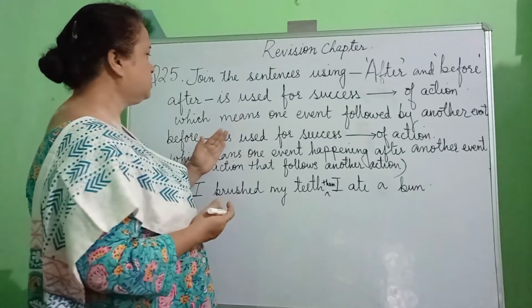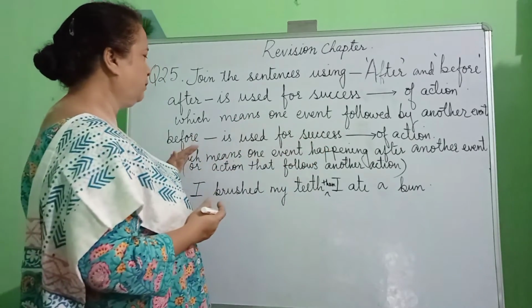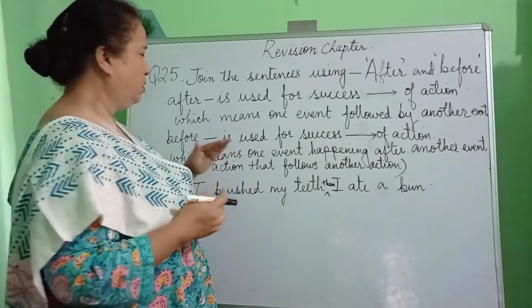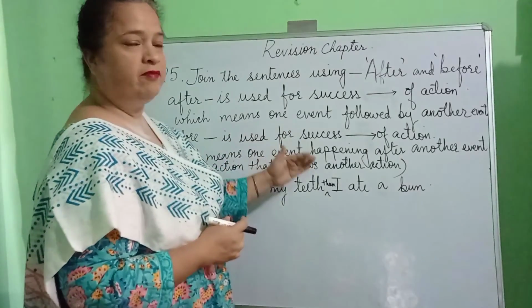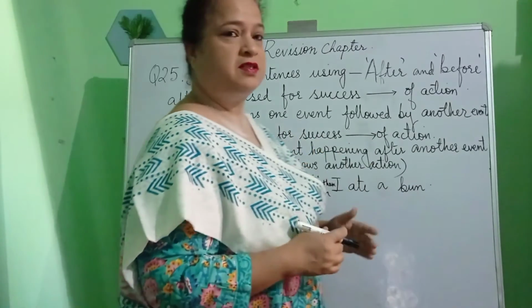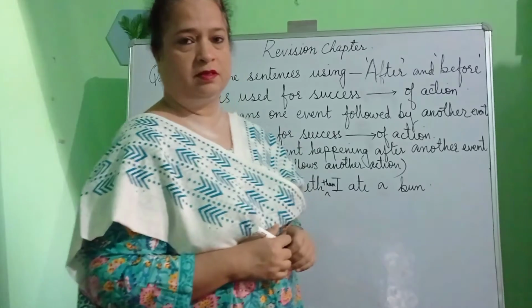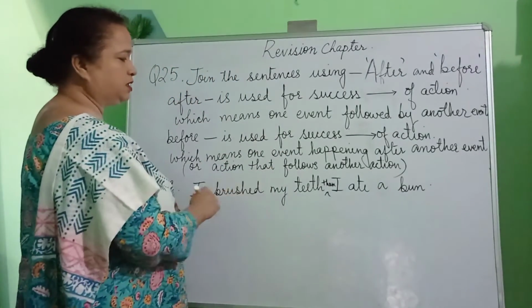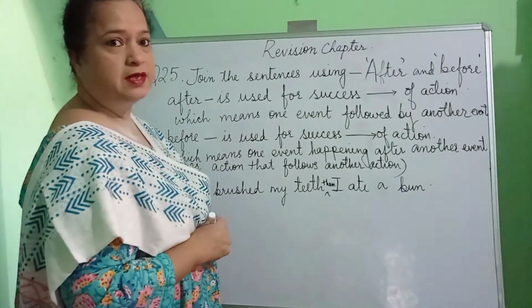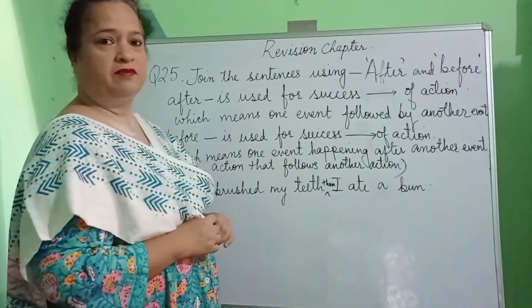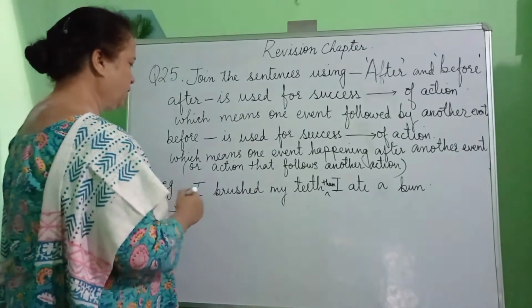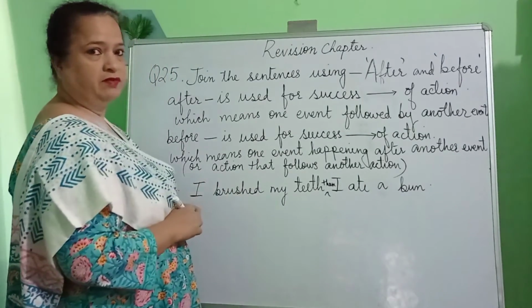And before means to complete an action, or it means one event happening after another event. So how do we join our sentences using after and before. Let us have a look at the example that I have written.